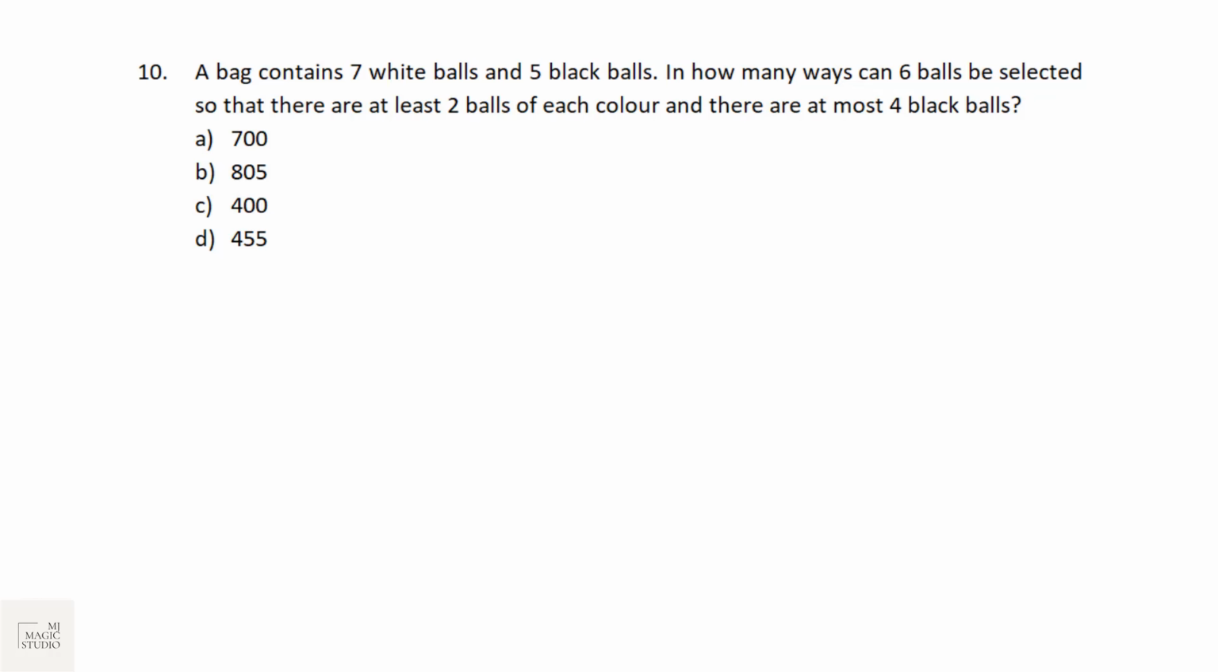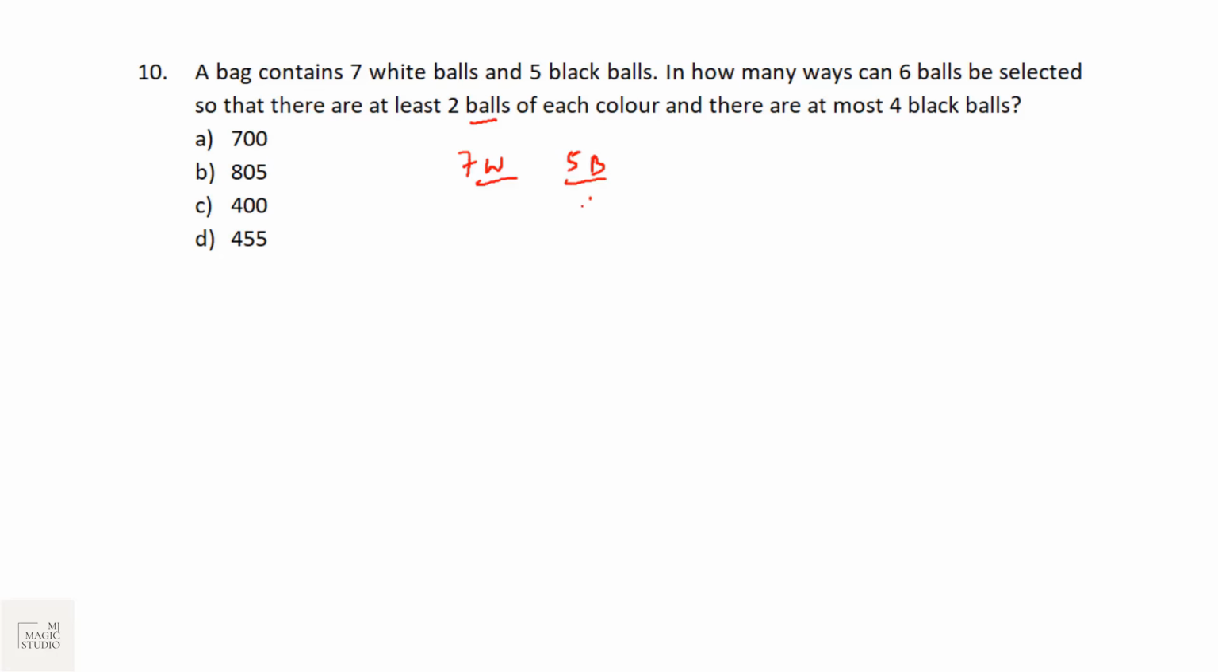Question number 10, the last one, the bucket question is from permutation and combination. Let's see what it is, and you will get a question from permutation and combination in the advanced part. A bag contains 7 white balls and 5 black balls. In how many ways can 6 balls be selected so that there are at least 2 balls of each color? Okay, and there are at most 4 black balls.